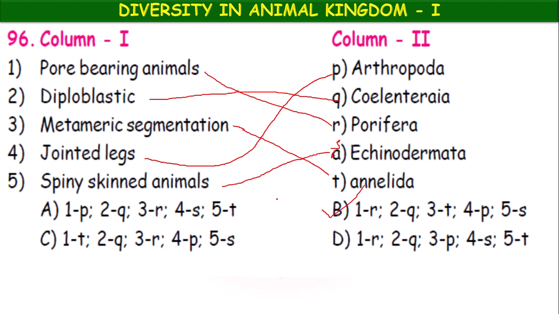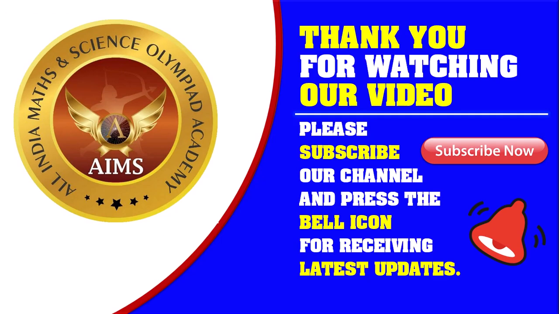Okay, children, these are some of the questions that appeared in previous medical entrance examinations from this chapter, diversity in animal kingdom 1. Why diversity in animal kingdom 1 is mentioned: in this chapter we have studied only about the invertebrates. Okay, invertebrate phyla only, so that's why. Okay, right, children, I hope you followed.